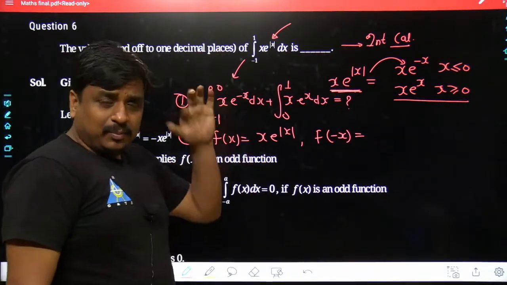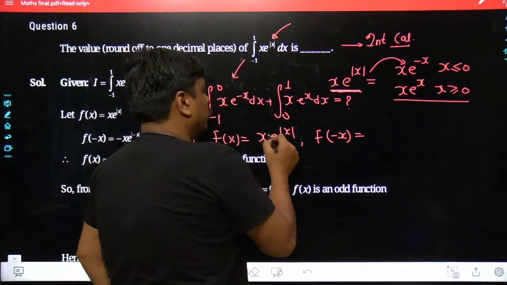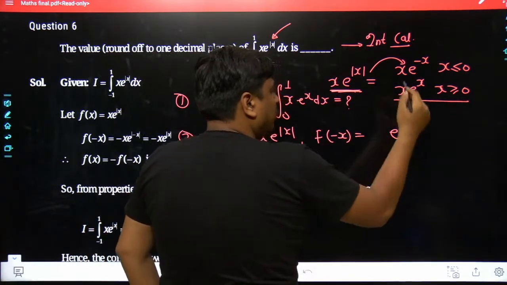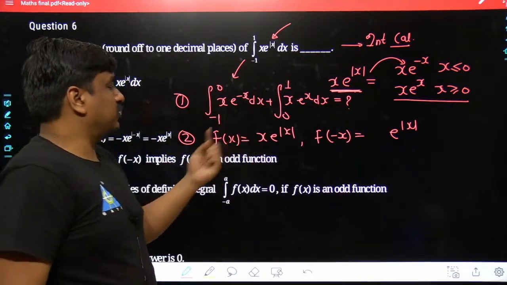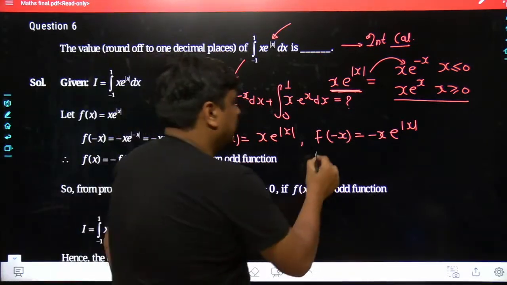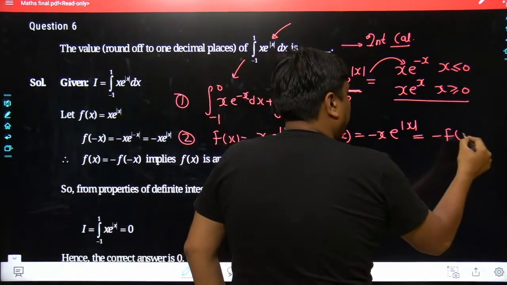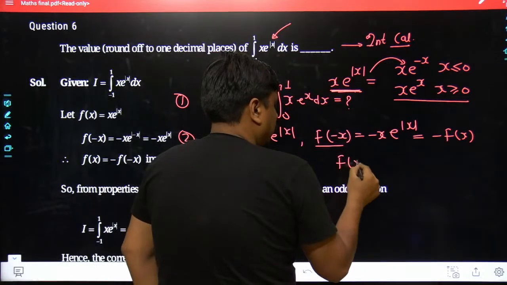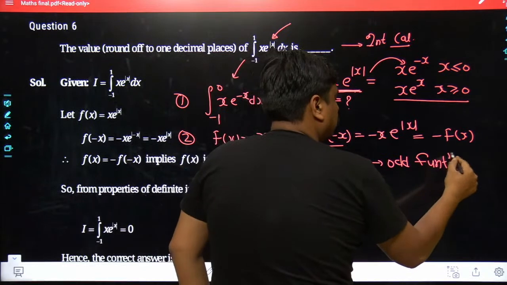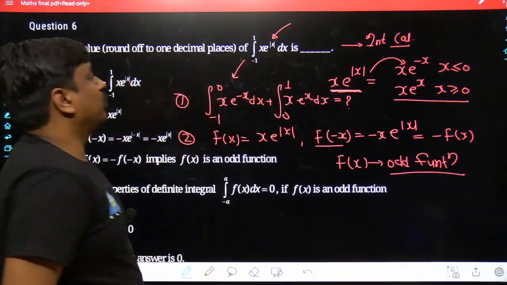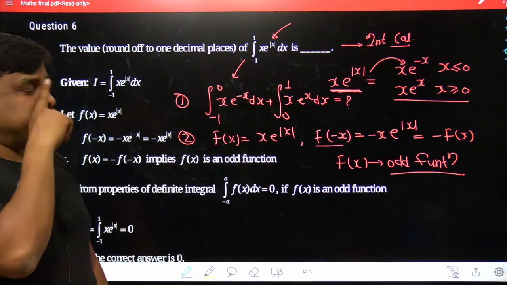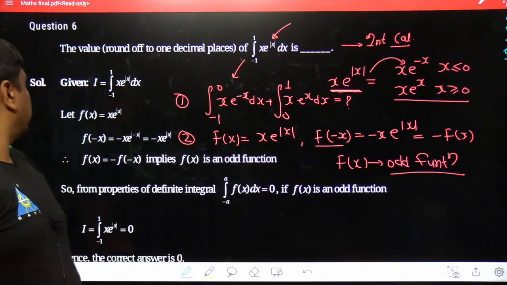Instead, the minus x has to be fed in, and once we do so, e to the power of minus of mod x would make it e to the power of mod x only, and now this minus x would come out. What does that mean? That means f of minus x stands for minus of f of x. F of x is an odd function. Could you understand what I'm saying? F of x is an odd function, and as f of x is an odd function, definitely